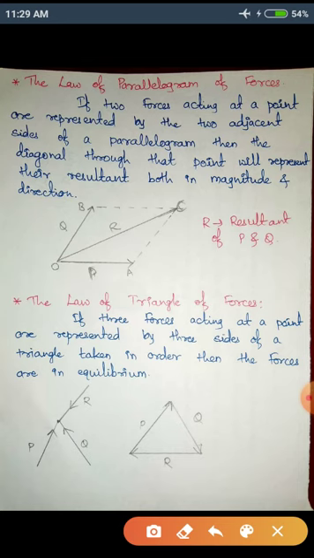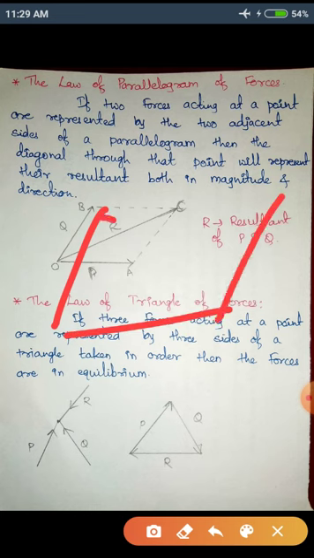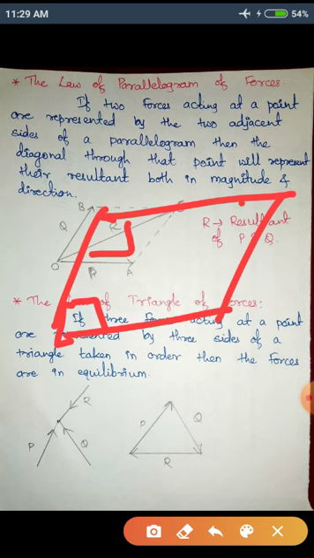A parallelogram is like a square or rectangle, but two opposite sides are equal and none of the angles is 90 degrees. Here, if you see, this angle is not 90 degrees, this is also not 90 degrees, this is also not 90 degrees. But opposite sides are equal. This is the opposite of this side, this is the opposite side of this.